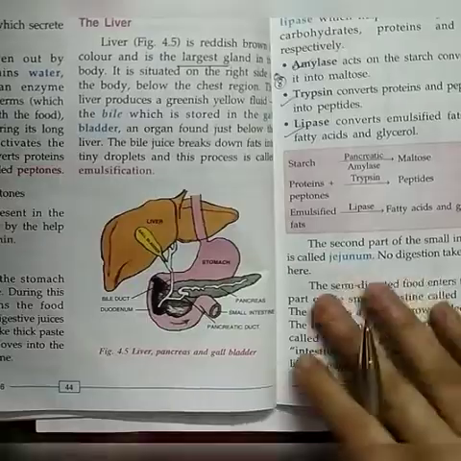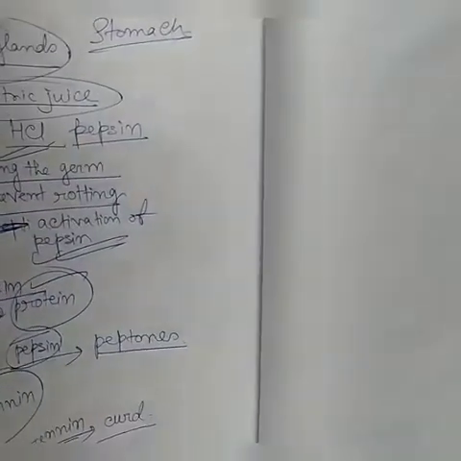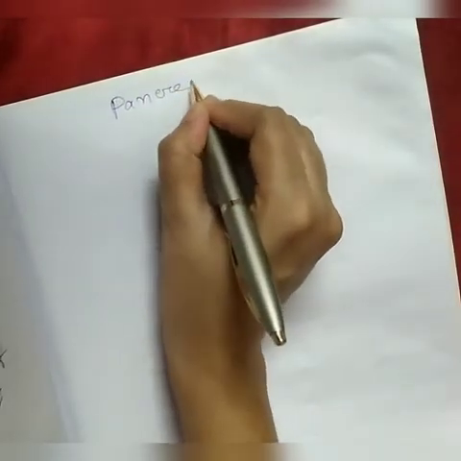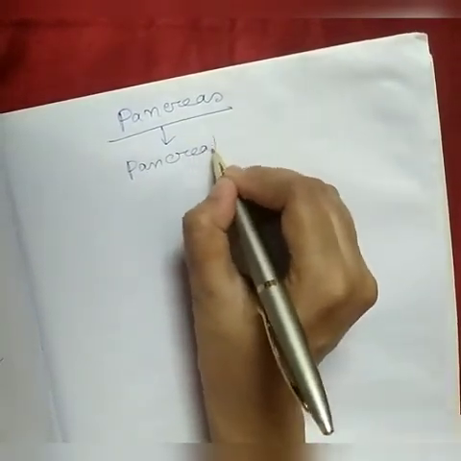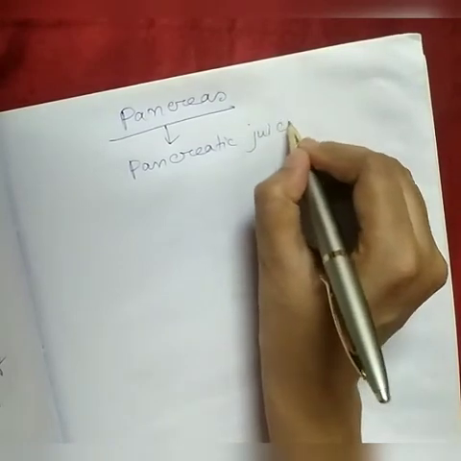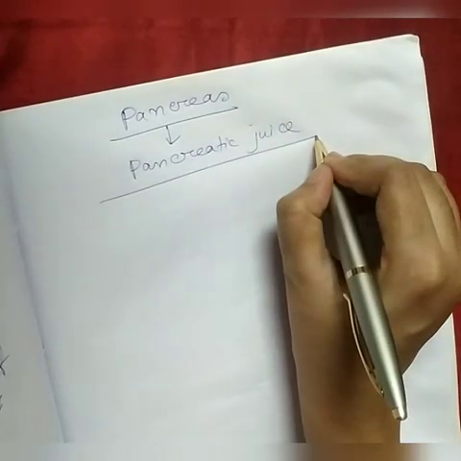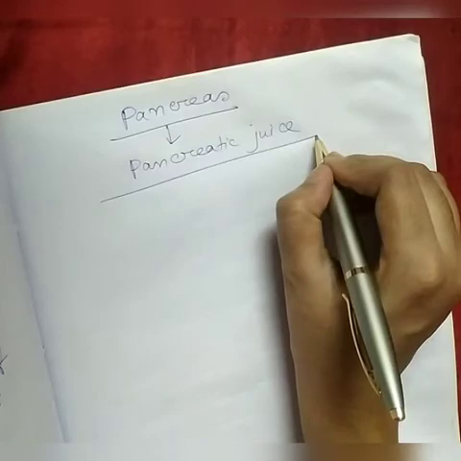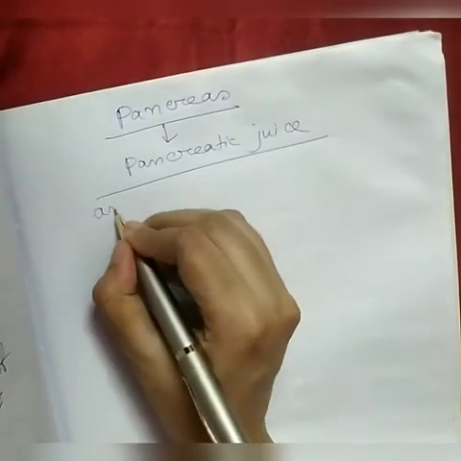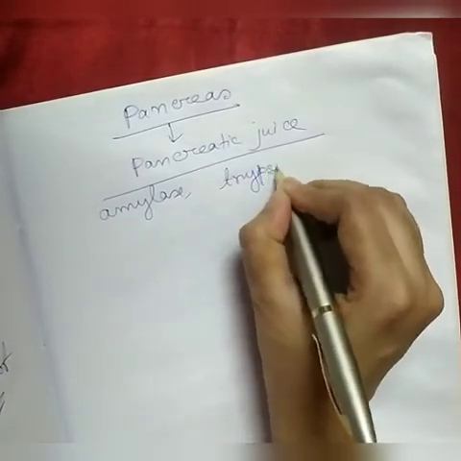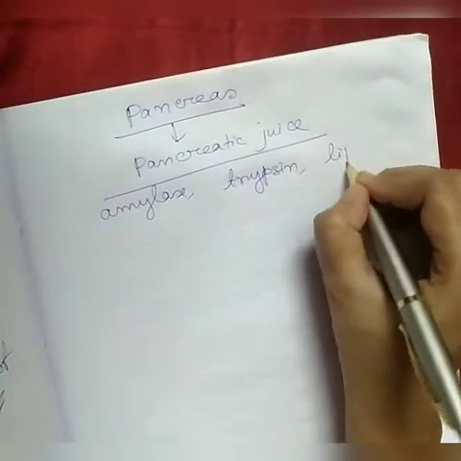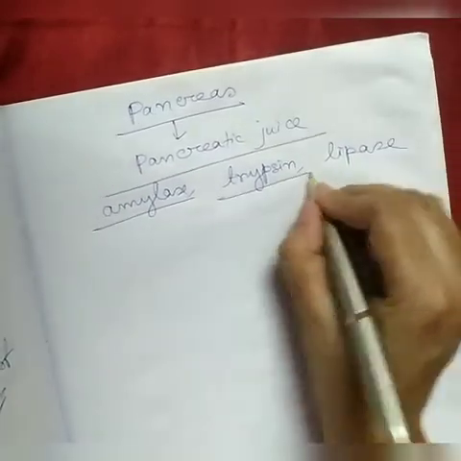What is secreted by the pancreas? Pancreatic juice. Pancreatic juice contains three enzymes: amylase, trypsin, and lipase. Amylase, trypsin and lipase.